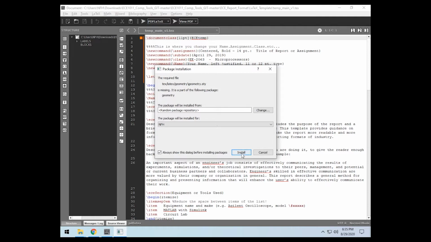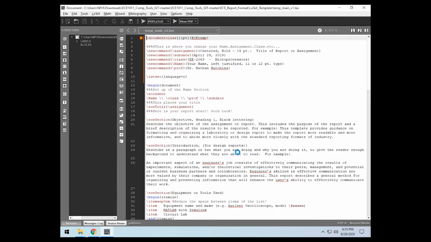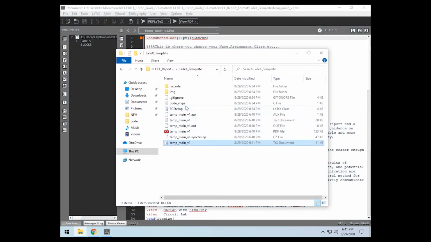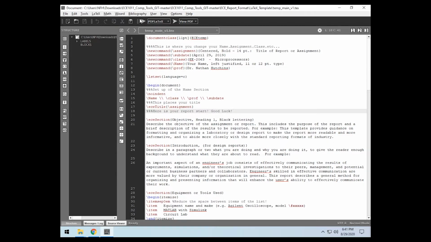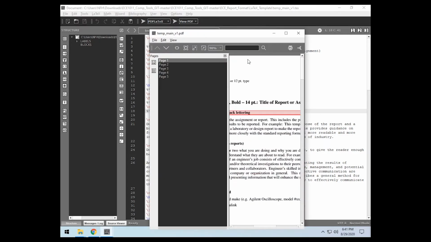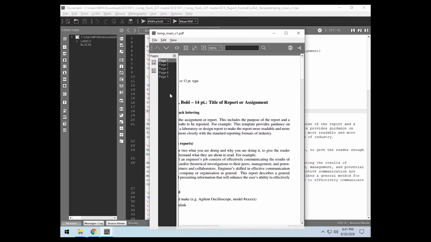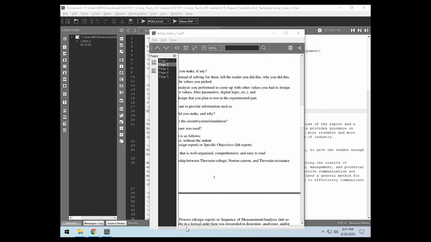It should ask to download quite a few packages. Okay, after downloading many of those packages that were needed, and we needed the packages because inside of our ECE template class file, it requested all of those packages, and I'll look at that in a second. But we should have compiled. Now we can view PDF, and it'll have the entire ECE template PDF.